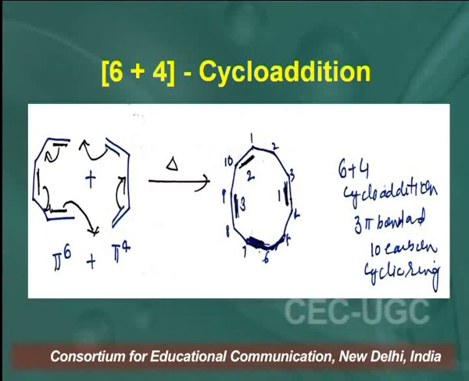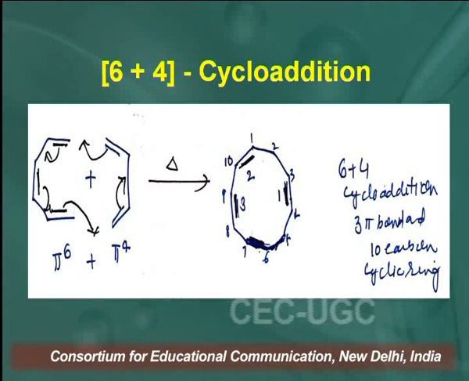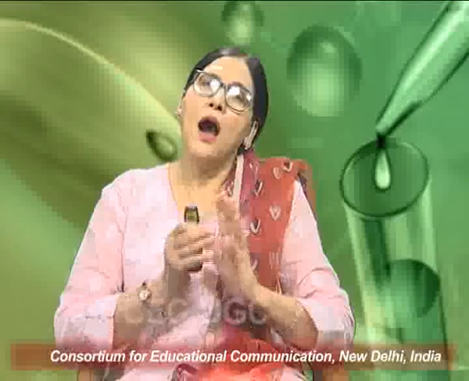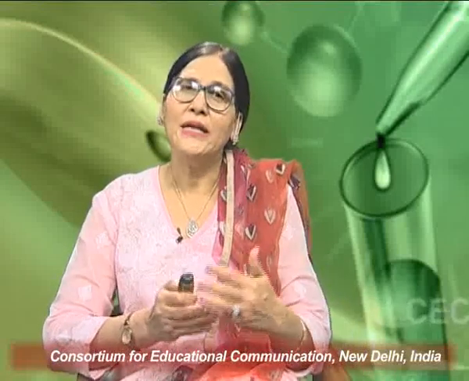Same number of carbon atoms, but 2 new sigma bonds are formed, because at the ends of the pi orbital, you can see the delocalization of electrons takes place, and the ends of the p orbitals are involved in the bonding interactions. We get a 6 plus 4 cycloaddition reaction. Now, learners, the question arises here: how do the reactions take place, how are the molecular orbitals involved in the reactions?